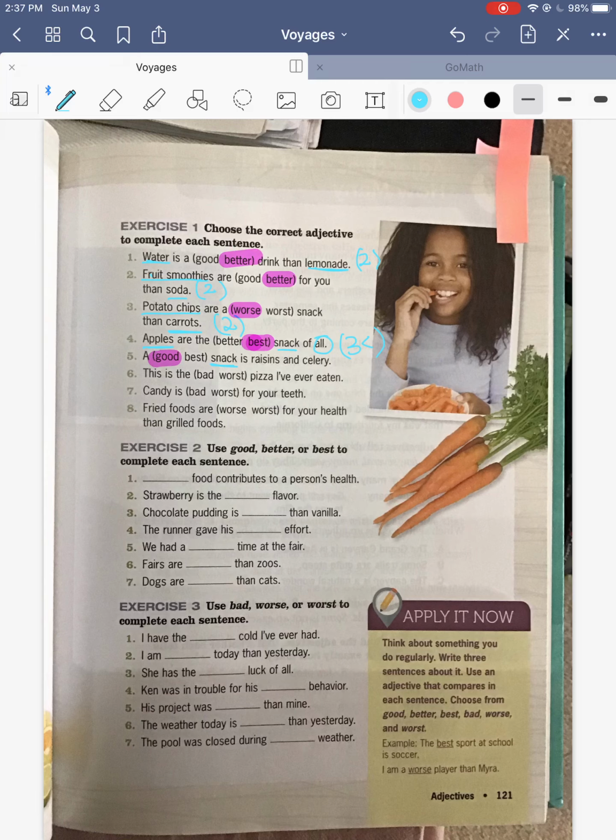Number 6, this is the blank pizza I've ever eaten. This is the bad pizza I've ever eaten, or the worst pizza I've ever eaten. So we're talking about pizza, and it says ever eaten. So I'm assuming most people have eaten more than 2 pieces of pizza in their life. So we're going to say 3 or more, which means we need to pick worst. Oops, wrong sentence.